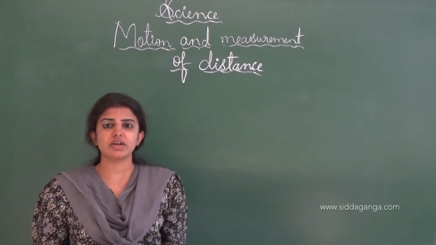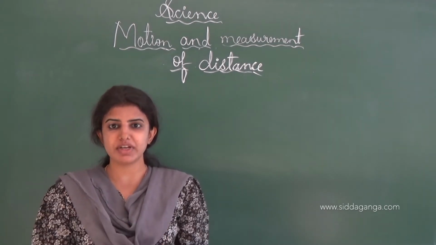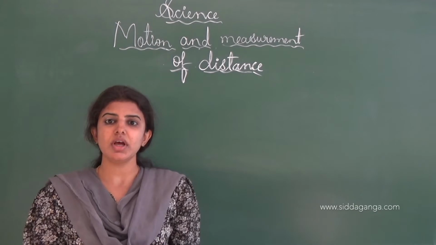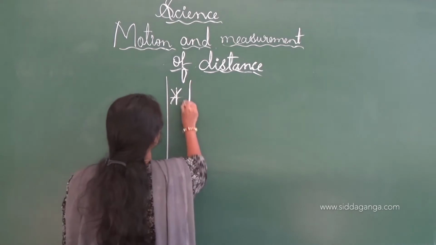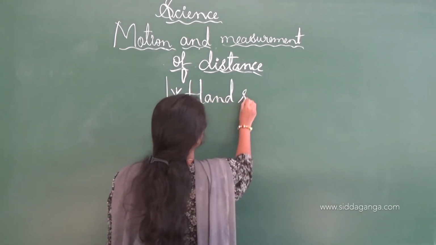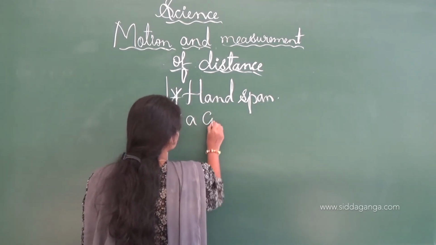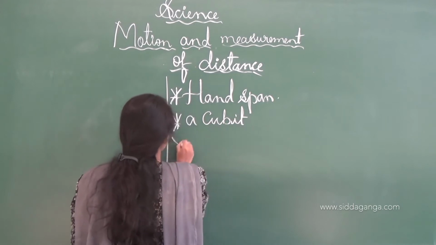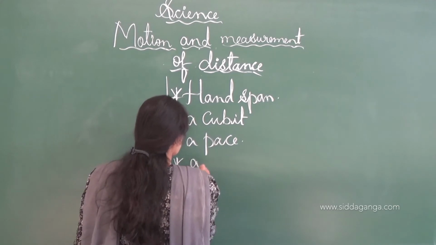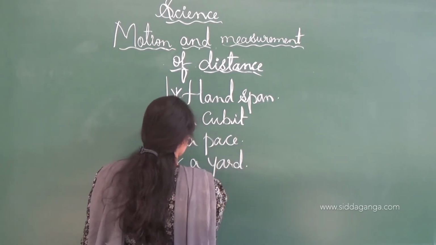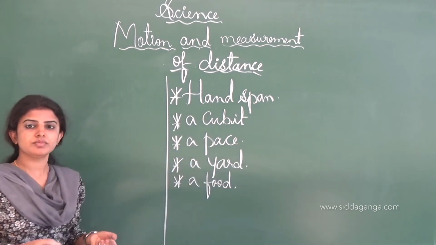In the previous class we learnt about the different methods which olden people used to measure by using body parts, for example handspan, cubit, pace, yard and foot.